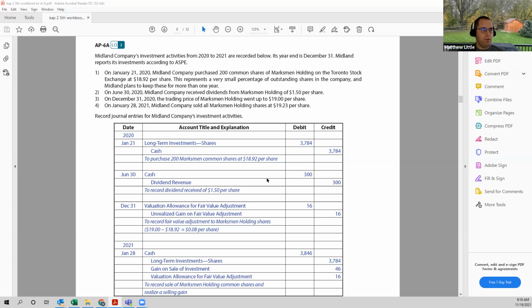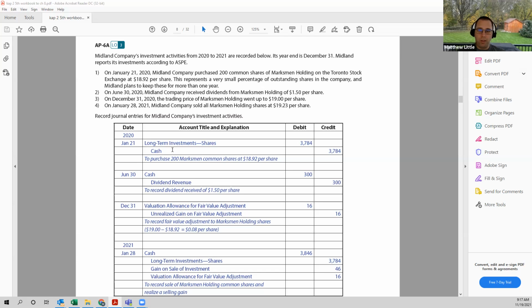So on January 21st, 2020, Midland Company purchased 200 common shares of Marksman Holding on the TSE for $18.92 each, and it represents a very small percentage of the outstanding shares, and we plan to keep them more than 1 year. So let's go to the journal entry for that transaction on January 21st.